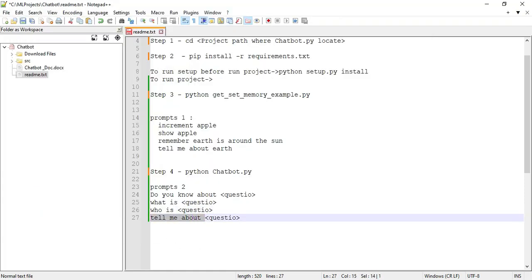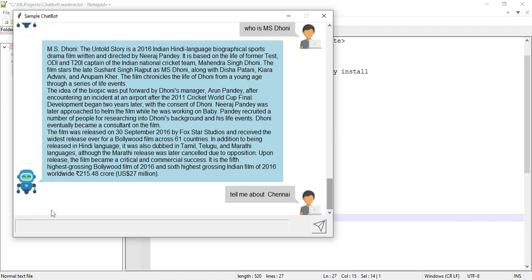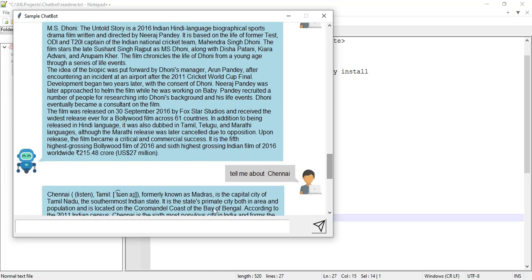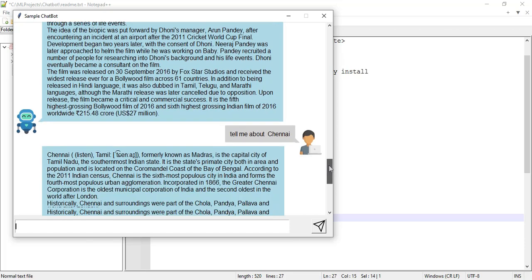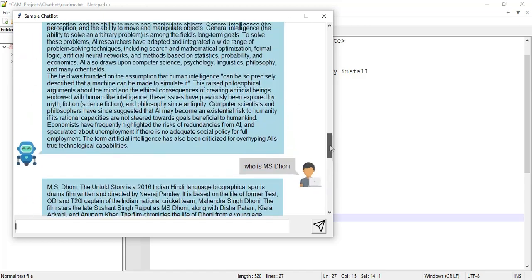Next command: tell me about. You can copy and paste into the chatbot: tell me about Chennai, tell me about Pakistan, or tell me about Singapore. Anything you can enter. It answers automatically. You can view the answer details. You can view all the details. This is for the second project.